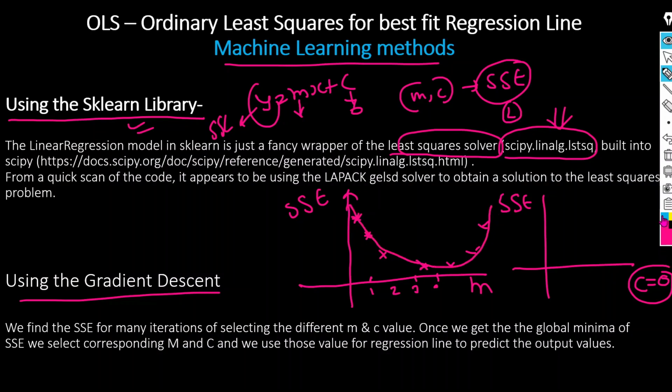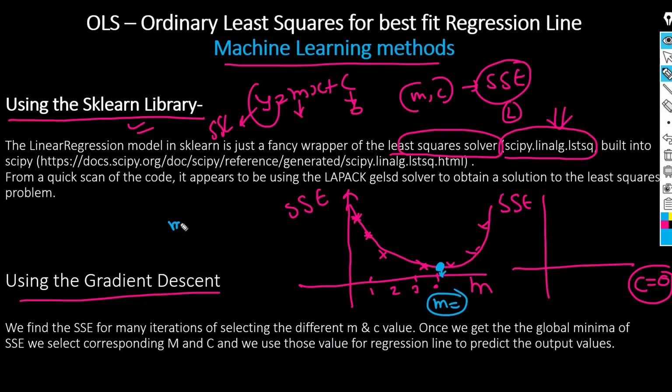In gradient descent, we use this particular minimum, the global minima. The point at which I get this minimum value, that point we select for our linear regression model. It means the M value we will select is this. Here I only use M, but we use both M and C values.